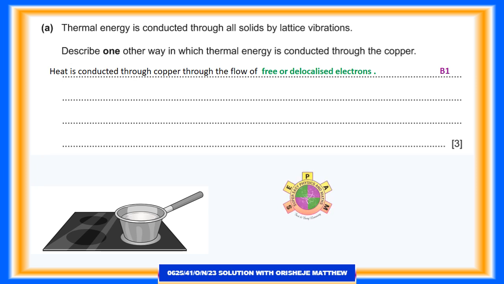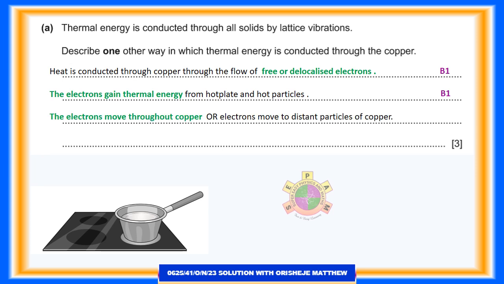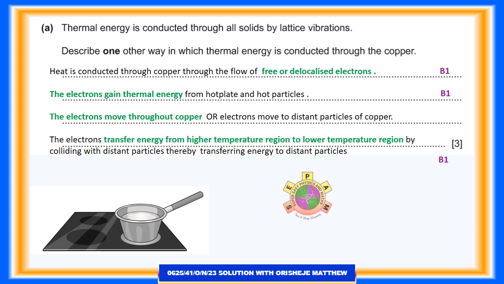The electrons gain thermal energy from the hot plate and hot particles. The electrons move throughout the copper, or move to distant particles of copper. The electrons transfer energy from a higher temperature region to a lower temperature region by colliding with distant particles, thereby transferring energy to distant particles.